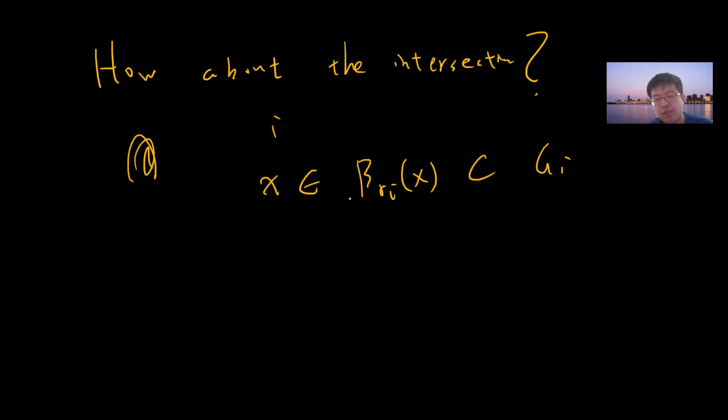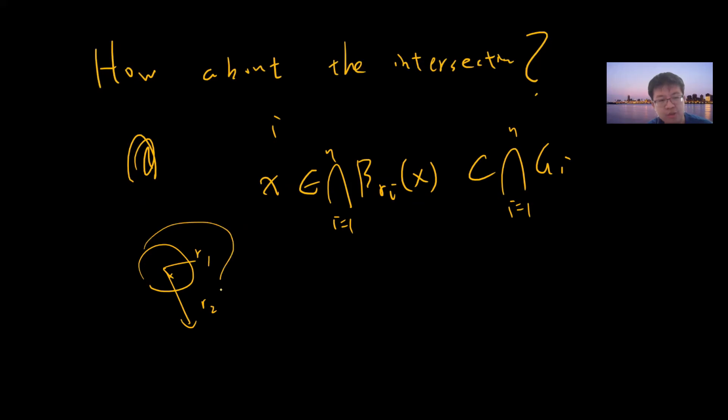It's not guaranteed. For example, I get r_1 inside G_1 and r_2 inside G_2. So we need to take care of the intersection.